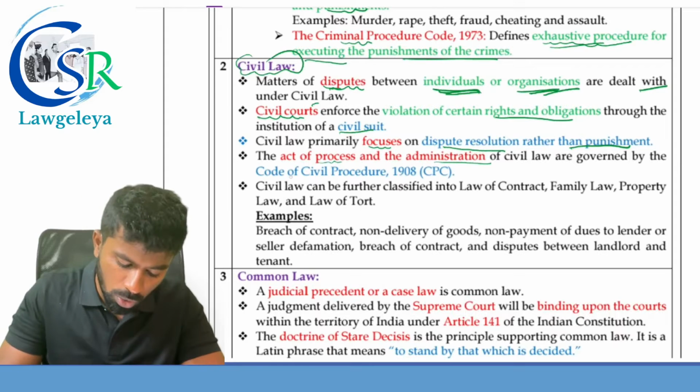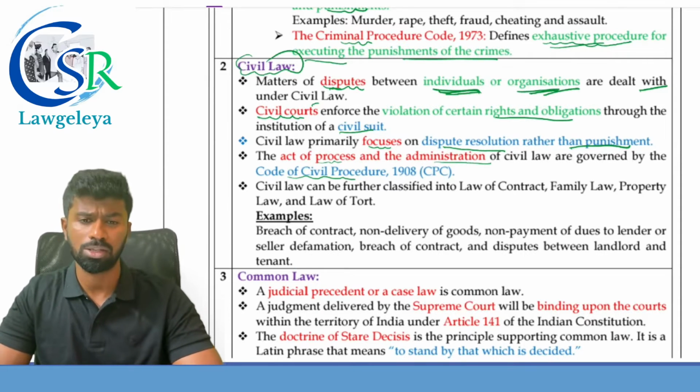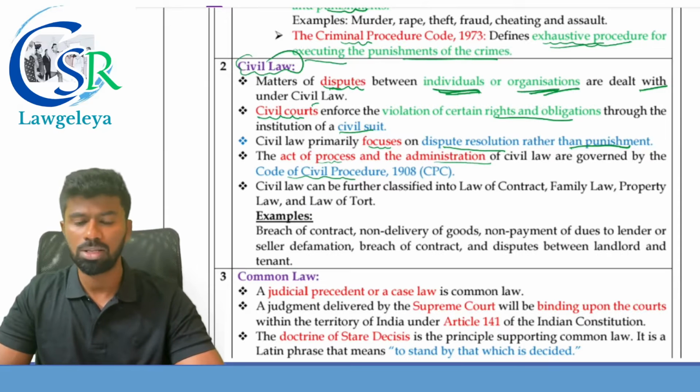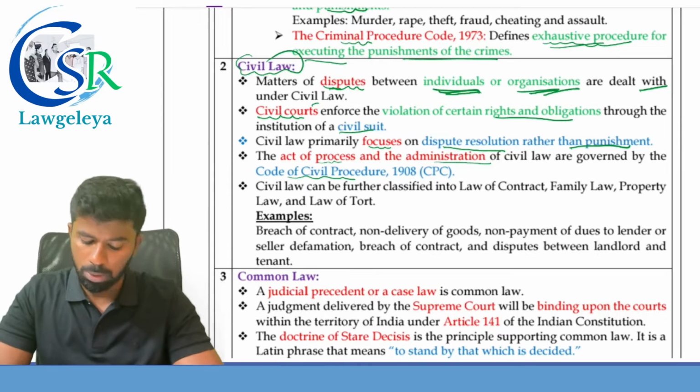Next one, civil laws, the process and the administration of civil laws are governed by what? Code of civil procedures. Means the procedural aspect with respect to how to file a suit and what are the remedies can be claimed in the court of law. All those procedural aspects are given under what? Under the CPC, Civil Procedure Code.